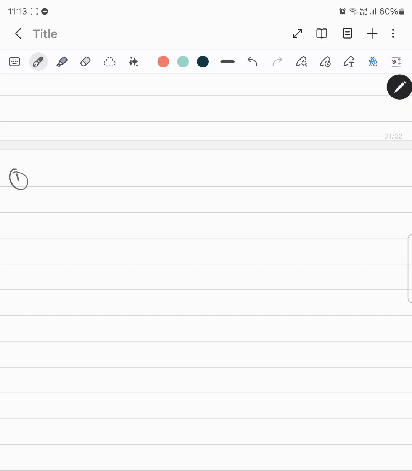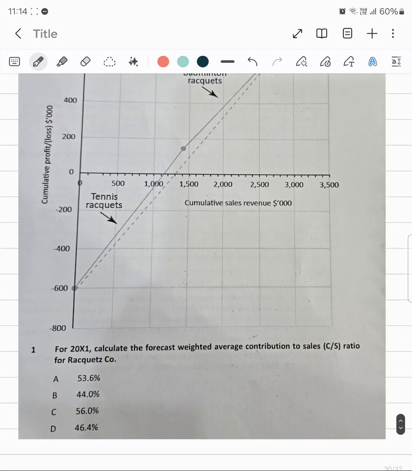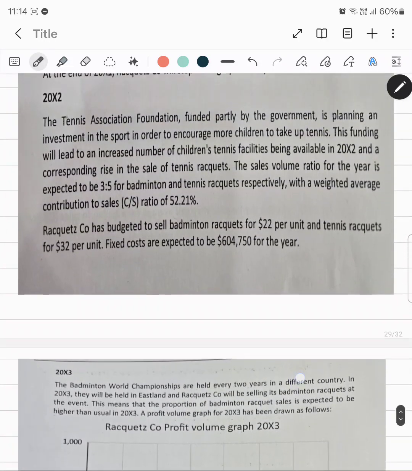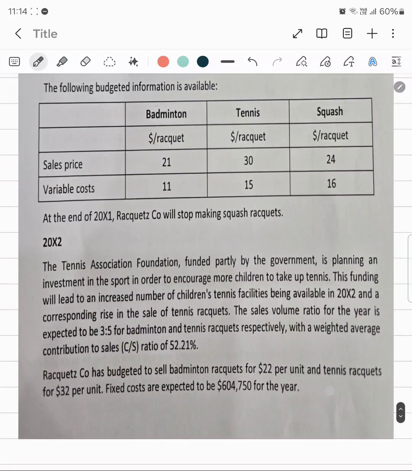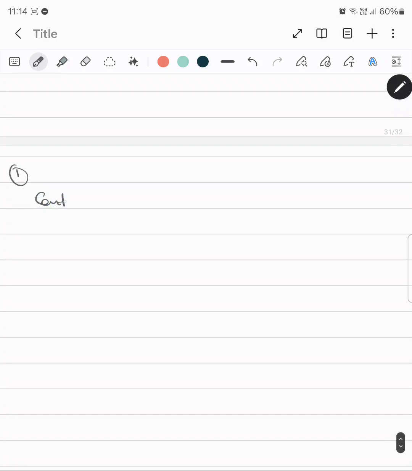So let us start with the first part, wherein we first have to calculate the contribution, because we need to calculate the weighted average contribution to sales ratio. What was the selling price? It was 21, 30 and 24 for badminton, tennis and squash, and the variable costs were these. So you can easily subtract variable cost from selling price for badminton, tennis and squash, and you will get the contribution.